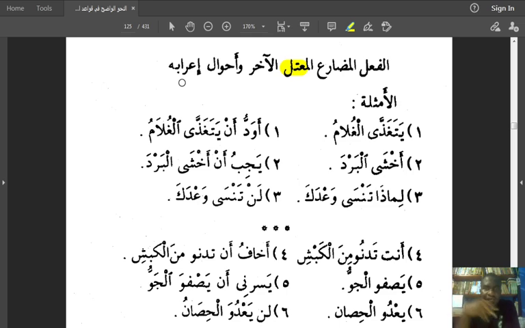How do they appear when you are speaking and a present tense verb with a weak ending comes in? How do you treat it when you are writing, depending on its position in the sentence? Today, this is what we are going to look at, inshallah.